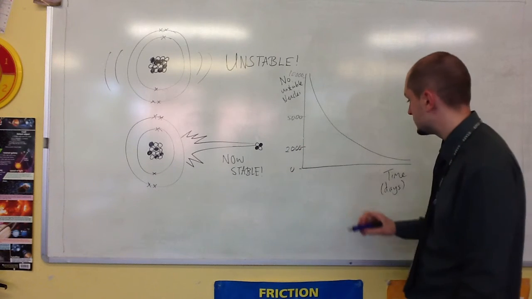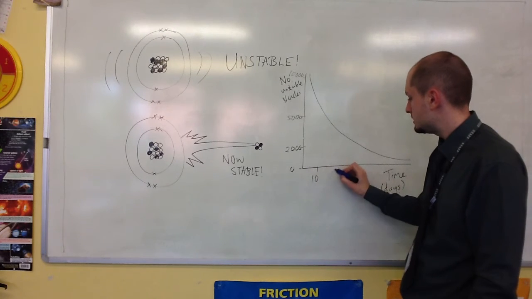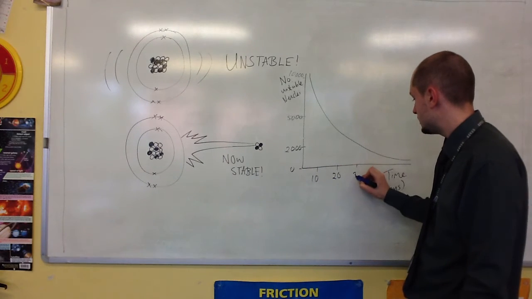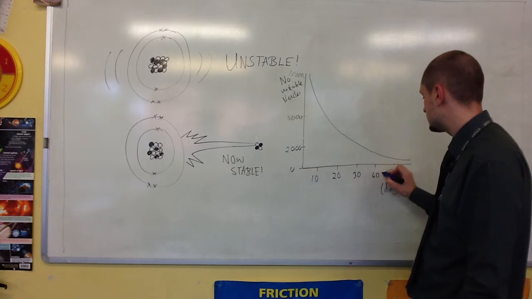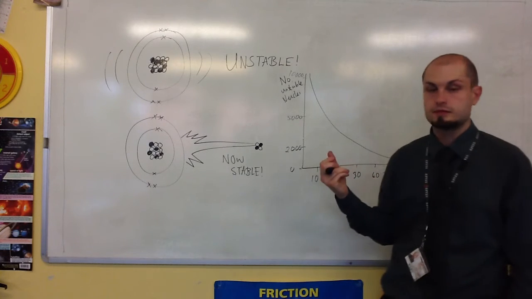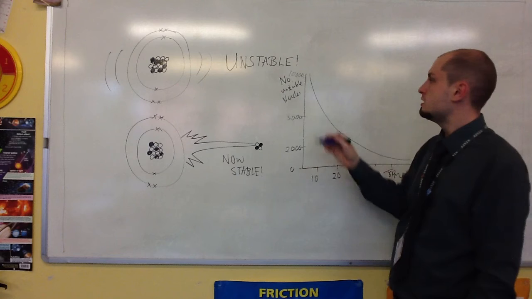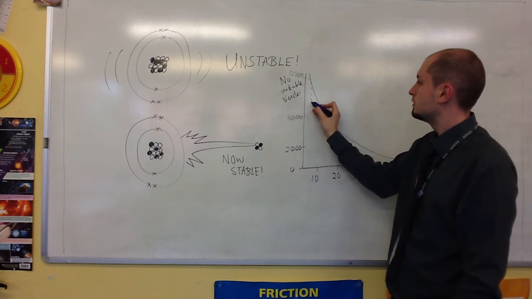And we've got 10 days, 20 days, 30 days, 40 days, 50 days, all there. Okay? If you read off on your graph,